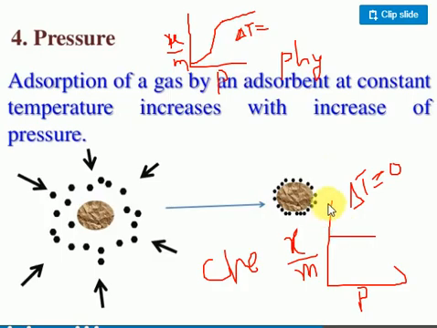Clear? When you come to chemical absorption, when I apply the pressure, there is no effect on the chemical absorption. Look at the graph for delta T: the amount of gas absorbed remains constant. So by applying pressure, physical absorption may increase, but chemical absorption has no effect from the increase of pressure.